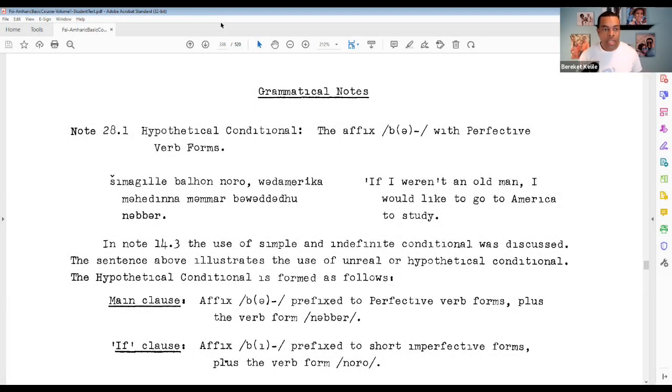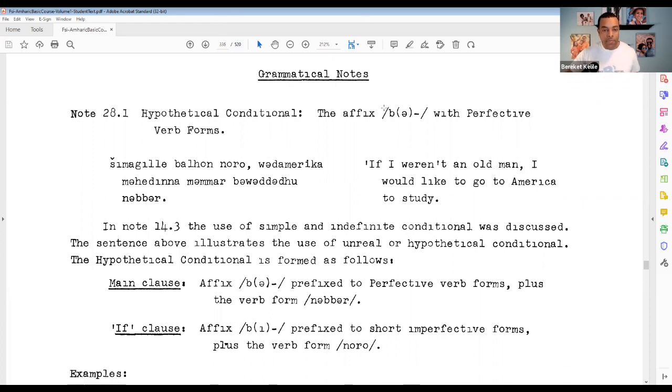Welcome back. We're looking at Unit 28 in this video, so let's jump right in. We're going to be covering a lot of if statements in different forms in this unit across these three notes. So let's look at note 28.1 and the hypothetical condition. I'll read the example sentence there.